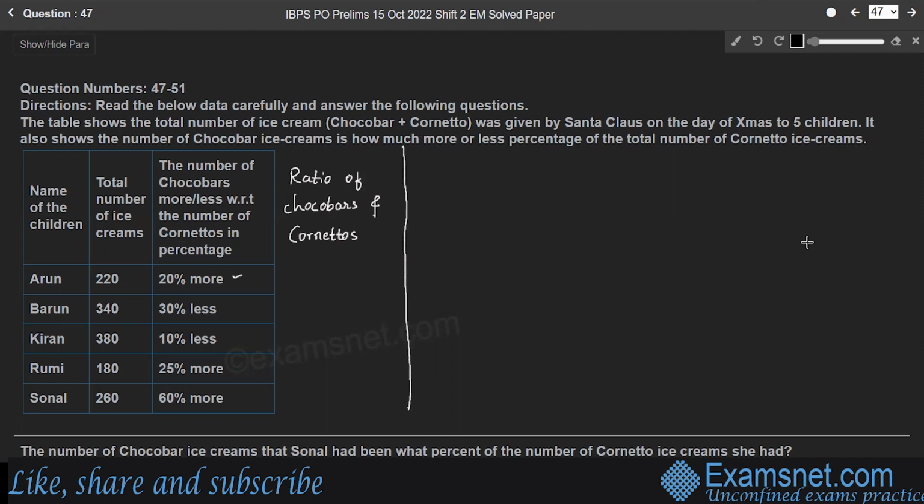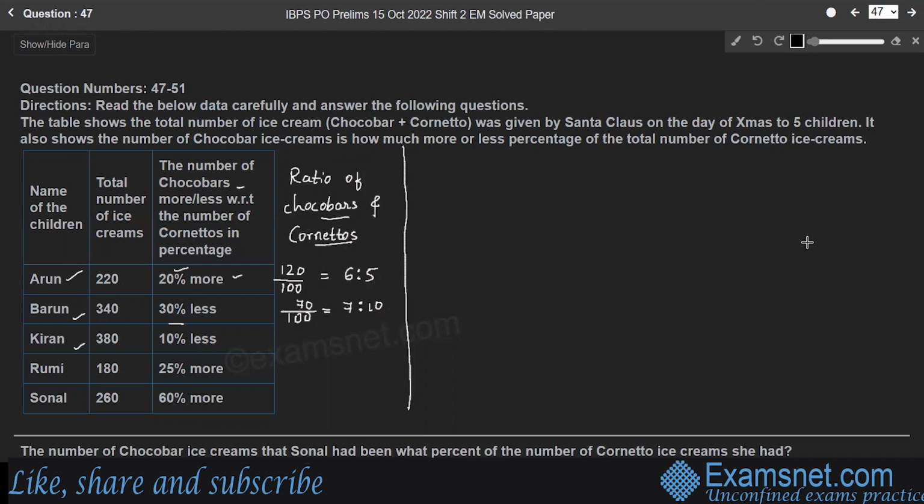Here, according to the third column, the number of chocobars is 20% more compared to the number of cornettos. That means for 100 cornettos, the number of chocobars is 120. Therefore, the ratio becomes 6:5, right? Therefore, 6:5 is the ratio of chocobars and cornettos given to Arun, right? Similarly, for Barun, the number of chocobars is 30% less compared to cornettos. Therefore, for 100 cornettos, the number of chocobars is only 70. Therefore, the ratio is 7:10, right?